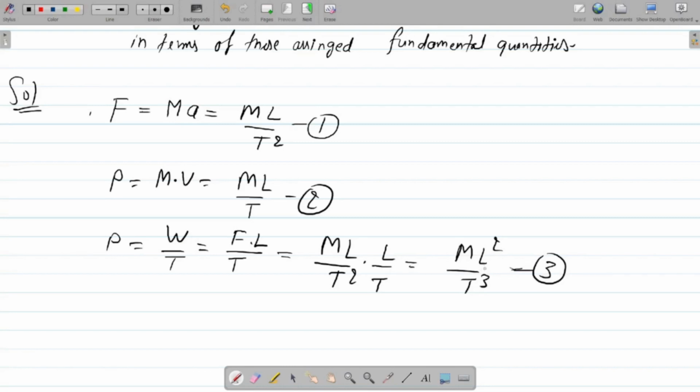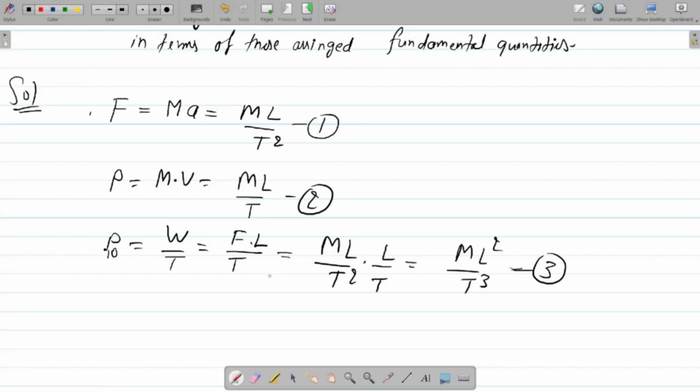Now I need to find out m, L, t in terms of f, p, and p. Basically, this is the power, so to differentiate I assign the power as p naught, right? So can we solve this?